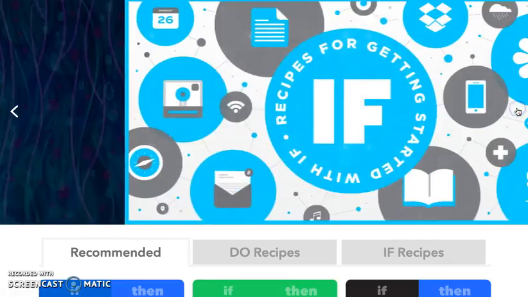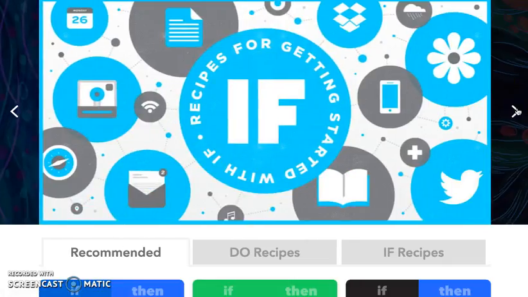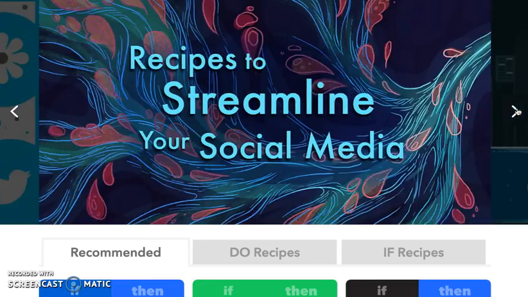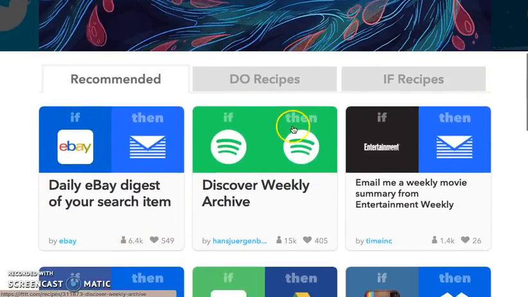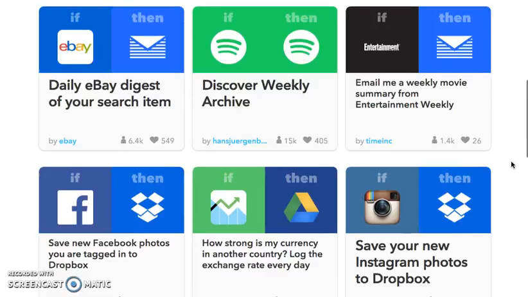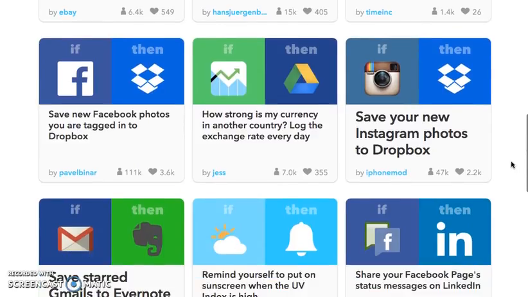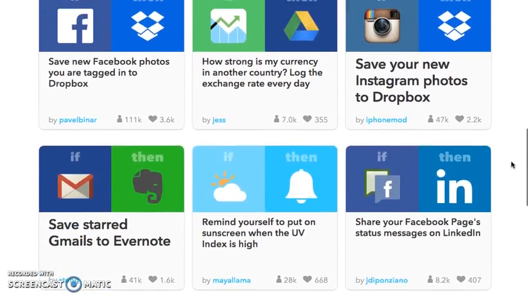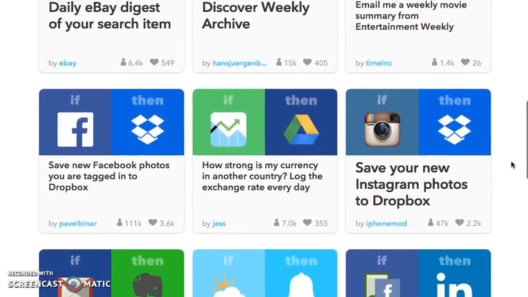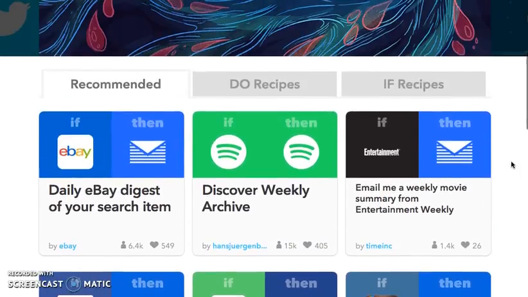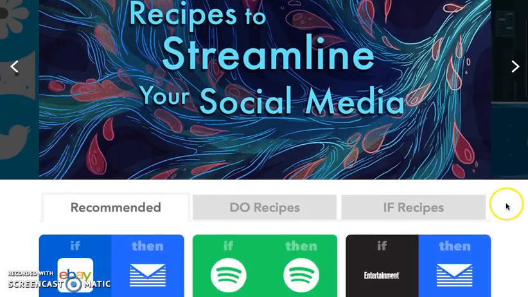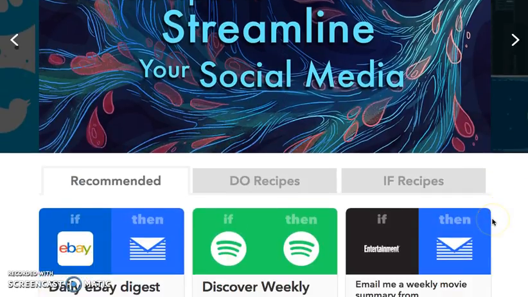And as you can see, they have Android, iOS, and then they have recipes for getting started with if, right? So essentially what it's doing is saying, if it does this, then do this, right? It's a very simple, common sense idea, and that's how I believe a lot of coding got started. They were called if-then statements, and it's really interesting because there's a lot you can do with anything in the world, whether it's virtual or physical, to set things for if-then do this, right?